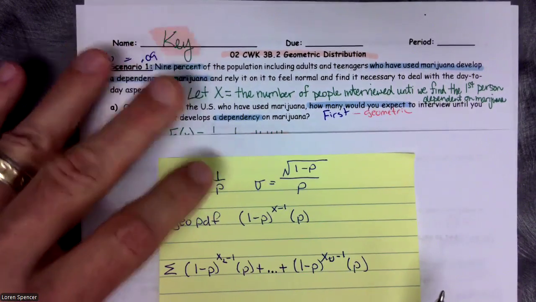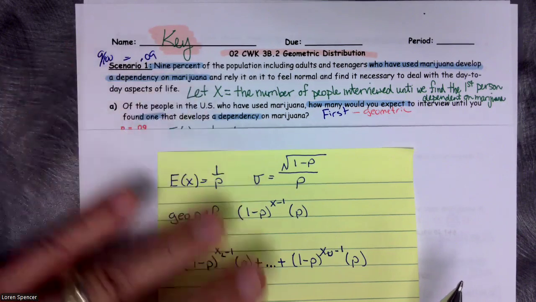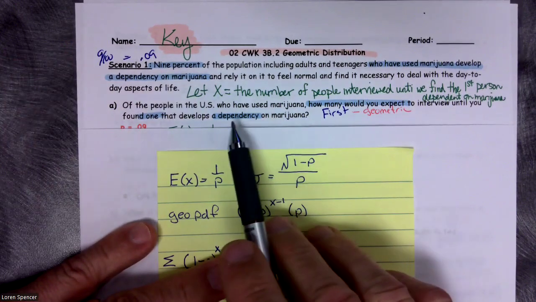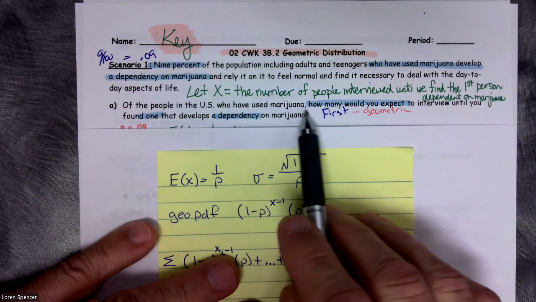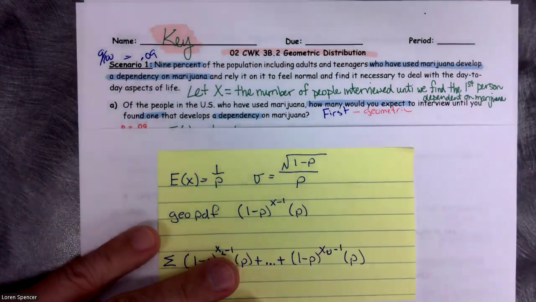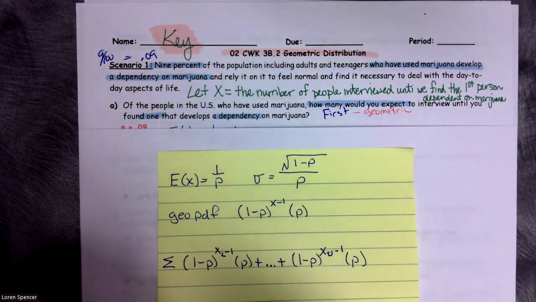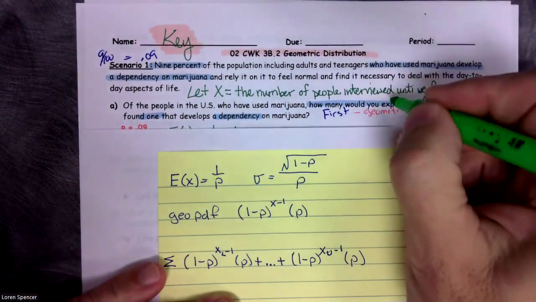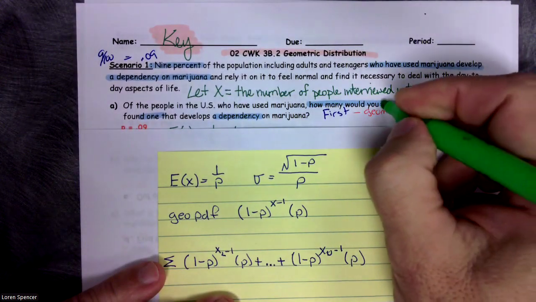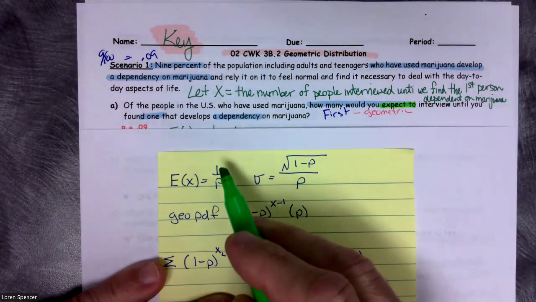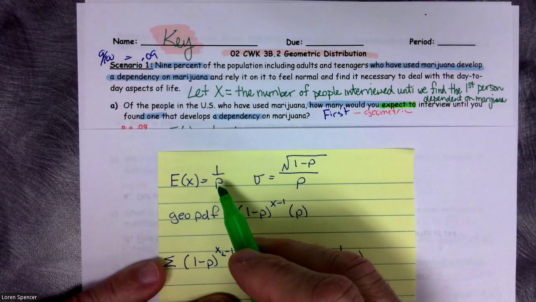So the first question is, how many would you expect to interview until you find one that develops a dependency? The word expected is my keyword, which tells me I'm looking for the expected value. And the expected value of a geometric is 1 over p.